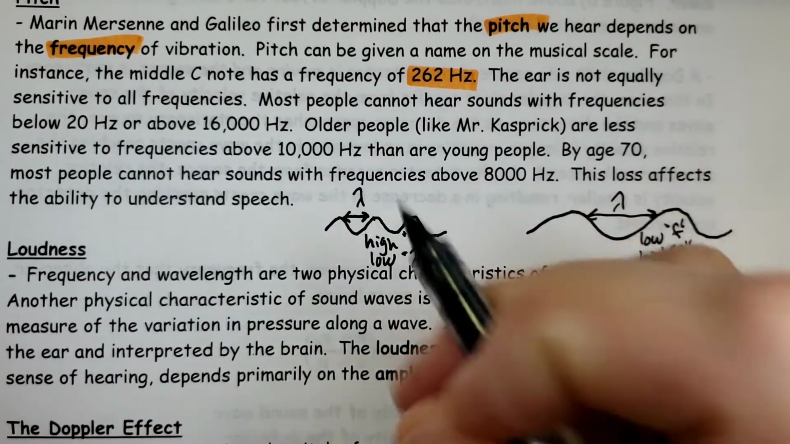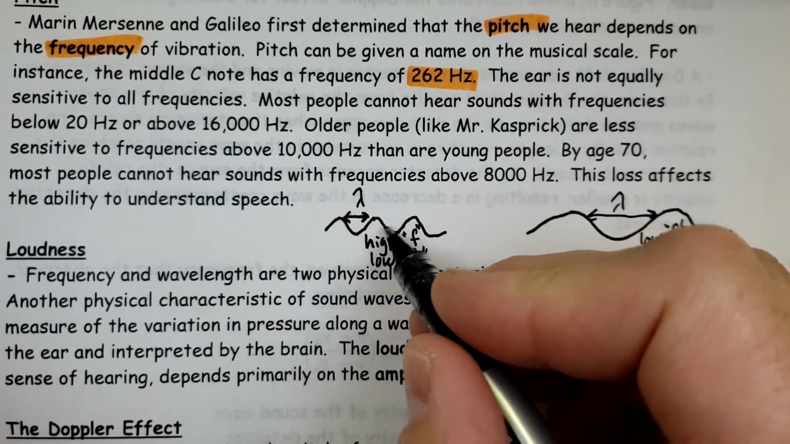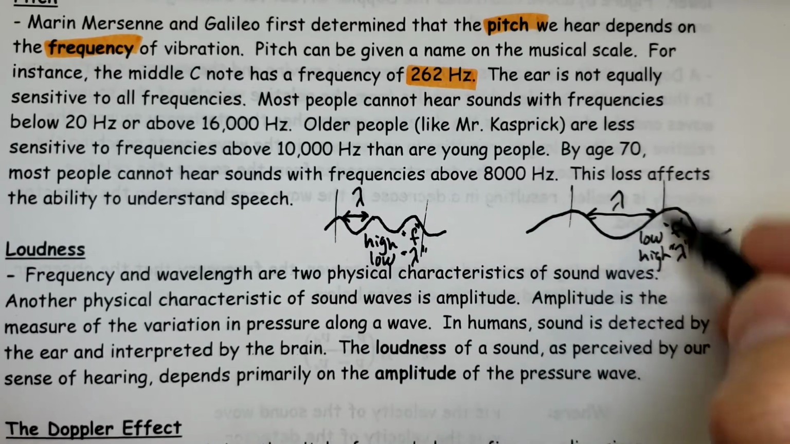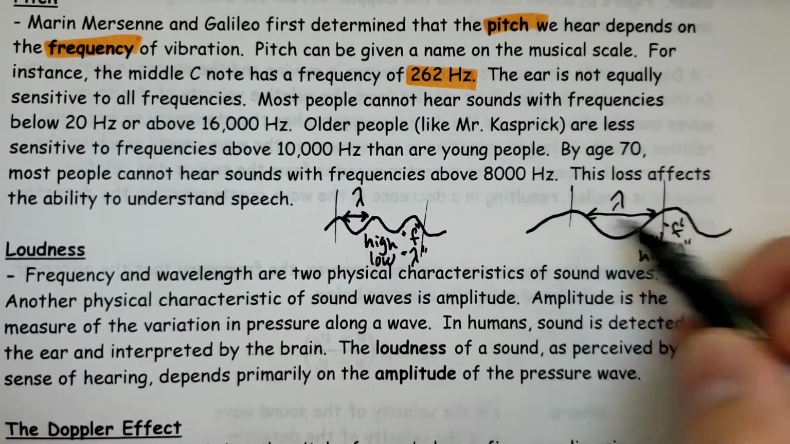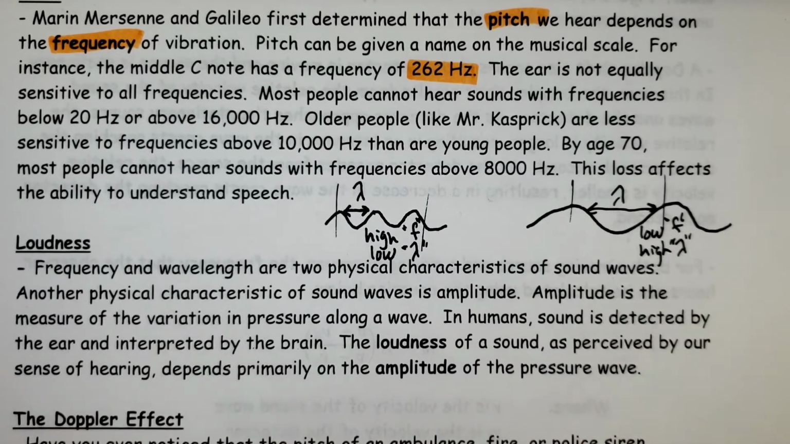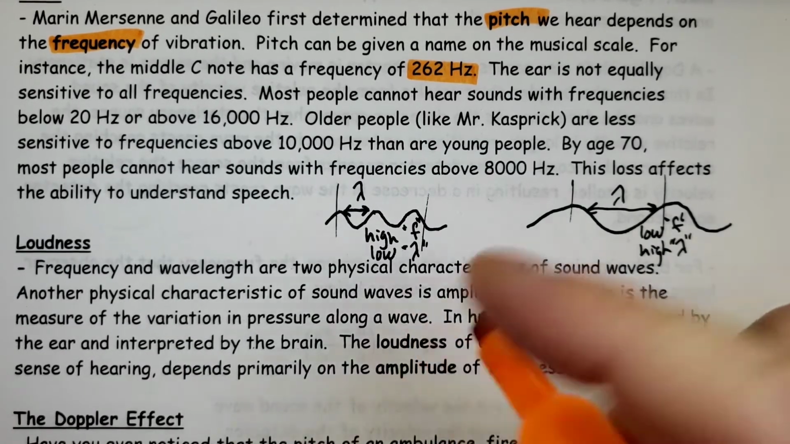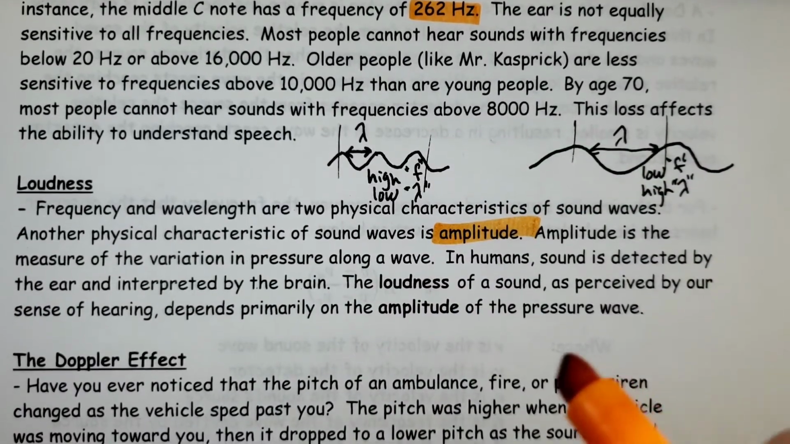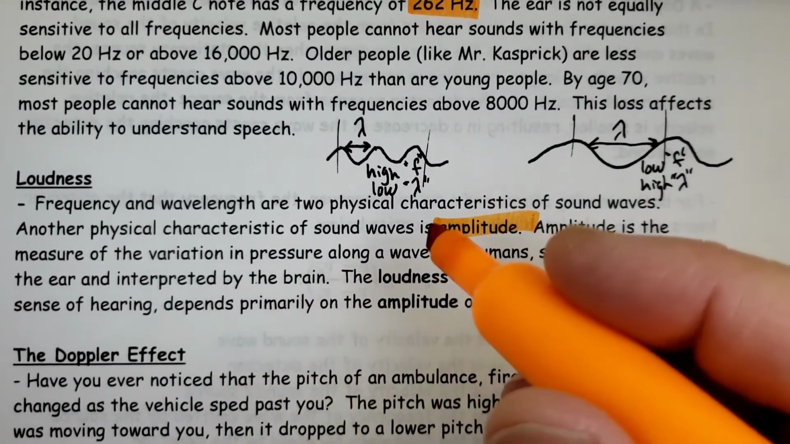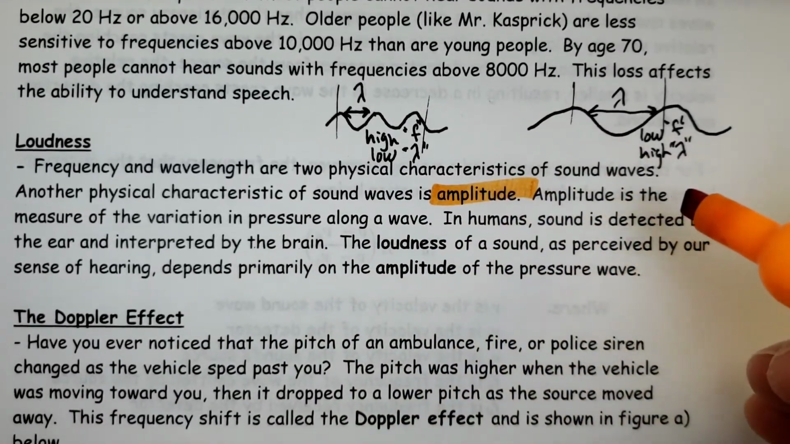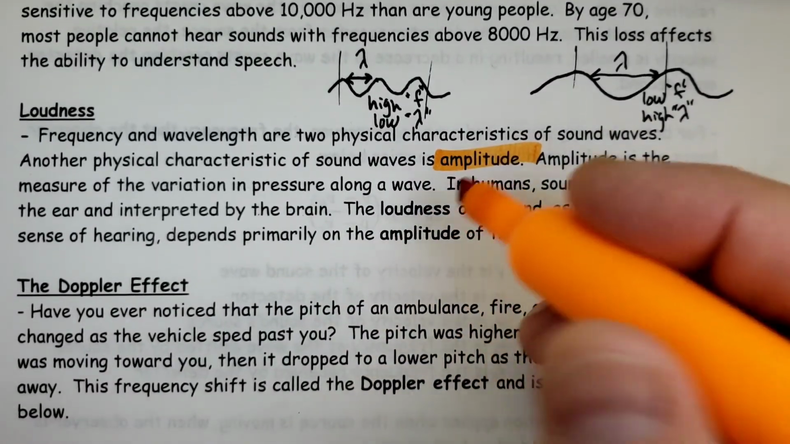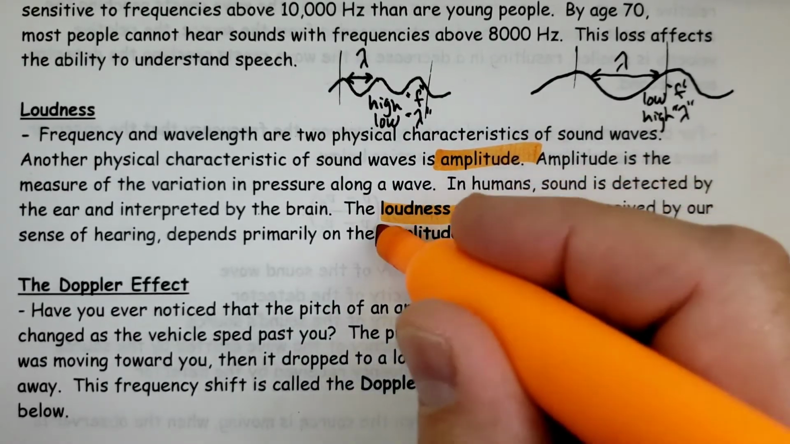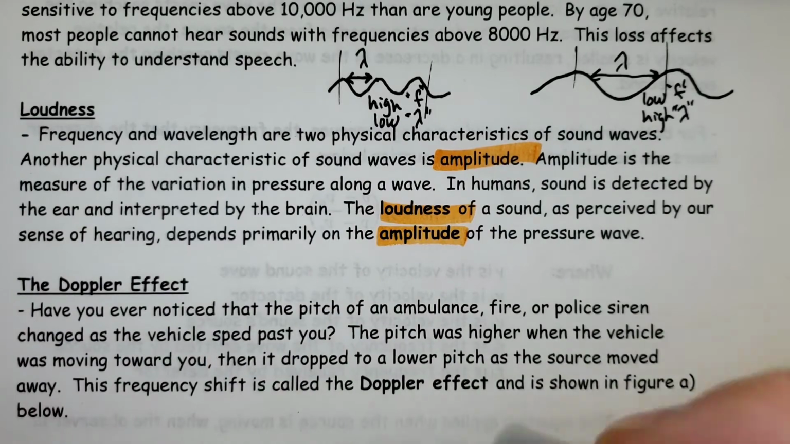If I look here, I have 3 cycles in this region, whereas if I take that same region, I may have 1 cycle. Okay? Loudness. Frequency and wavelength are 2 physical characteristics of sound waves. Another physical characteristic of a sound wave is amplitude. Amplitude is the measure of the variation in pressure along a wave. In humans, sound is detected by the ear and interpreted by the brain. The loudness of a sound as perceived by our sense of hearing is related to amplitude.